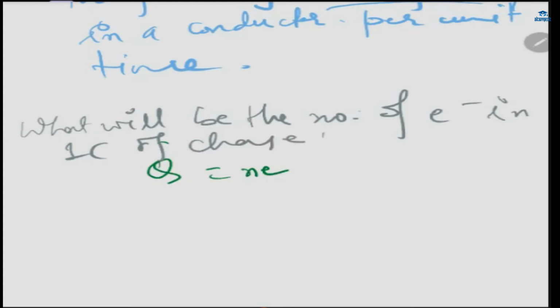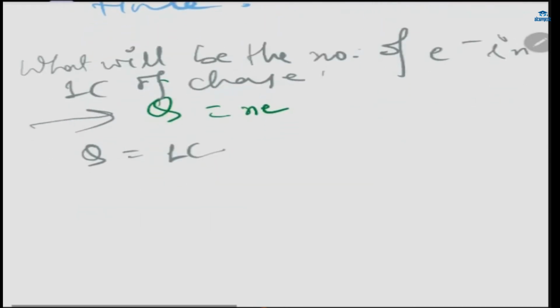1 coulomb of charge. Now it's given that Q is equal to 1 coulomb in this formula. And we also know that E, the magnitude of charge on 1 electron, is 1.6 into 10 power minus 19 coulomb.